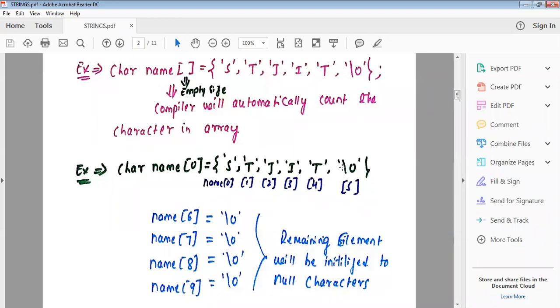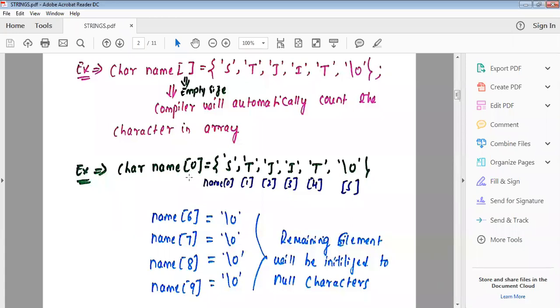Okay, it will store the null character. But what about the remaining? Because the maximum size of the array is 10. But here we are using what? Here we are using only 6 sizes, 6 values.